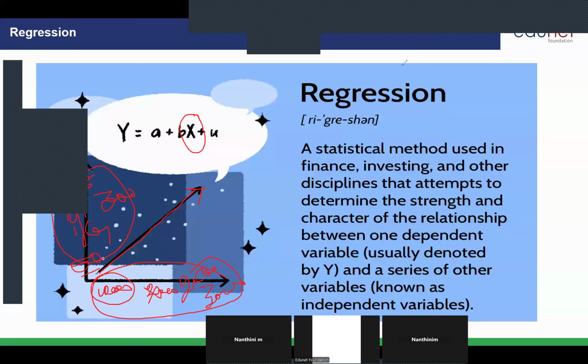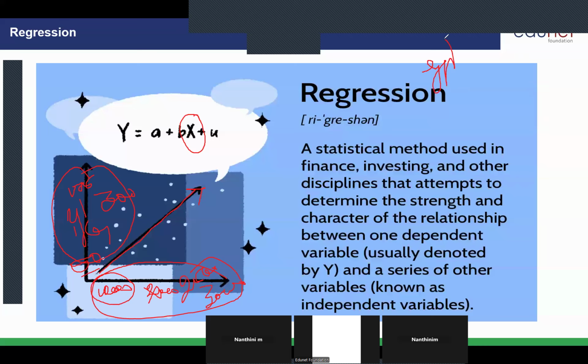Classification. Based on the CIBIL score, whether I'm going to provide the customer a loan or not. Loan or not providing loan. So what is the output here? What type of output are we getting here?